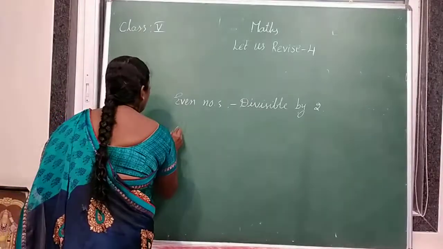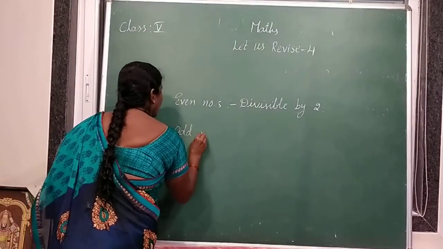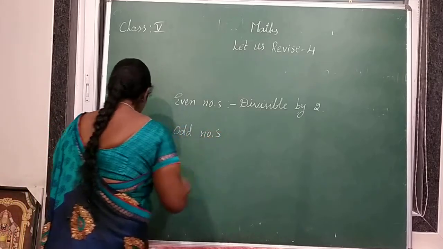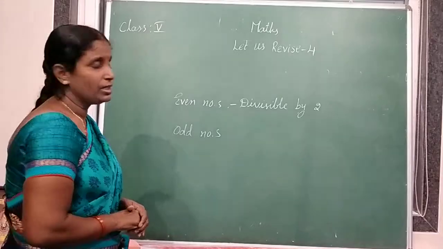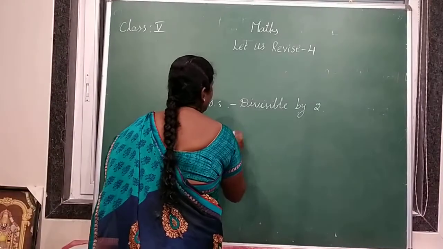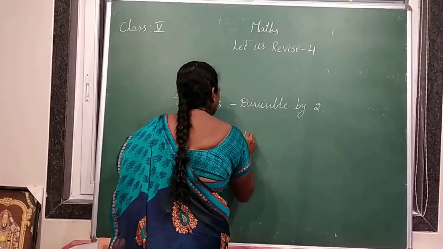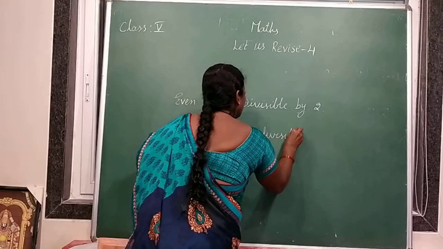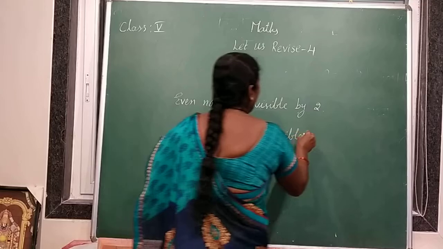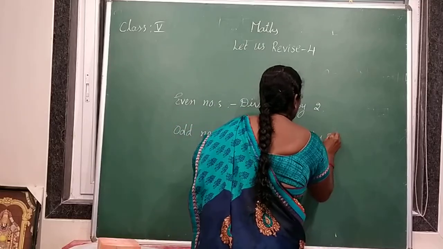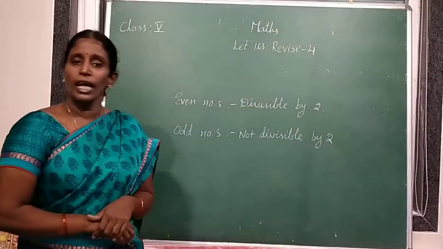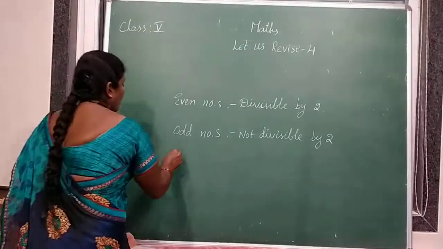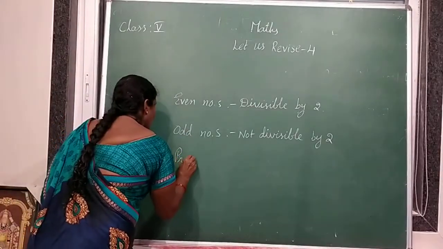So what are the odd numbers? Odd numbers are nothing but numbers not divisible by 2. Which numbers are not divisible by 2? Those numbers are known as odd numbers. Okay. And we learned prime numbers also.